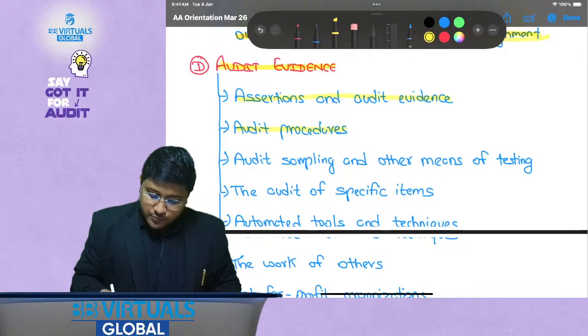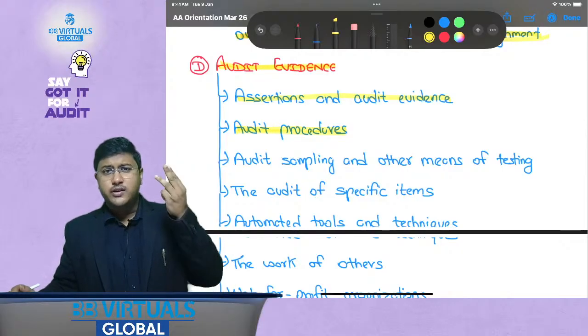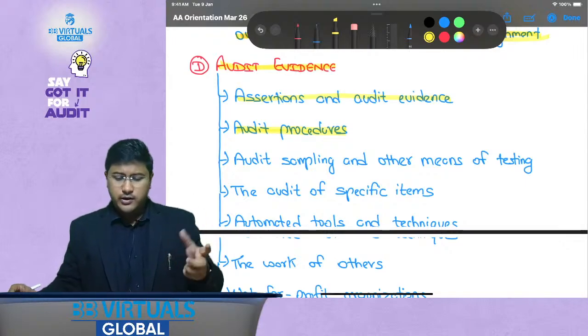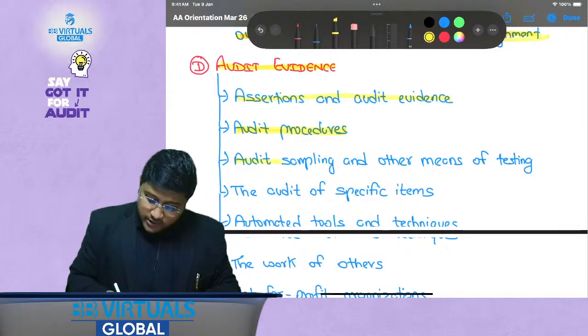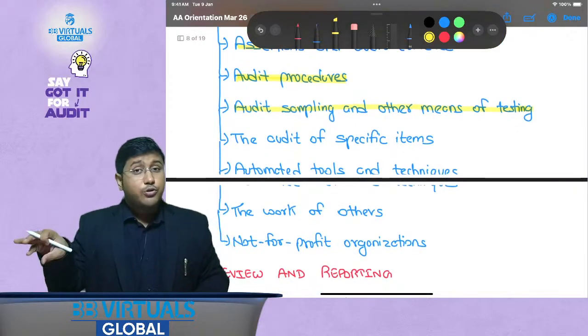Audit procedures, what all types could there be? Inspection could be there, confirmation, analytical procedure, inquiry, observation, recalculation, reperformance. Then audit sampling and other means of testing. That is, how do you need to draw the samples?